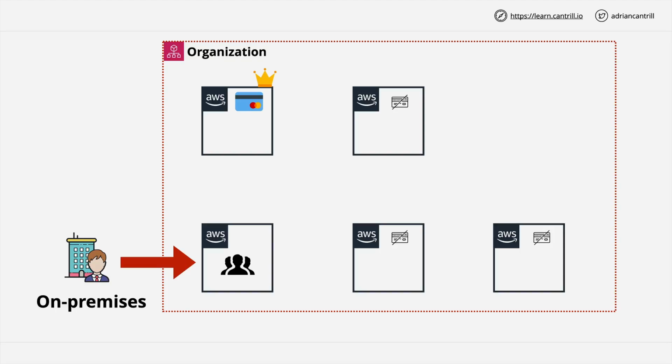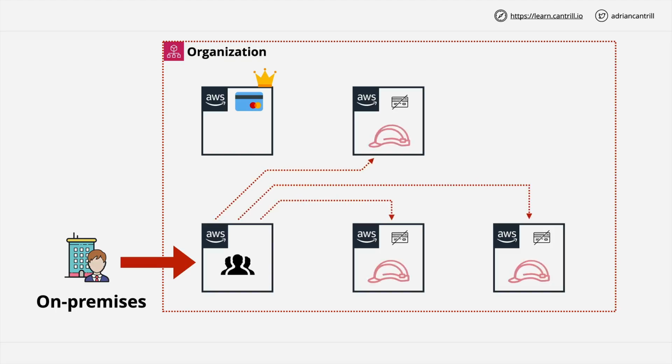From then, we can use this account with these identities and use a feature called role switch, and we can role switch from this account into other member accounts of the organization. And behind the scenes, this actually assumes roles in these other AWS accounts, and this can be done from the console UI, and so a lot of the technical aspects are hidden, but I want you to know how this works. So essentially, you either log in directly to this login account or you use Identity Federation. Then once we've logged into this account, we can role switch into the other accounts within the organization, and this is actually a way that the user interface presents assuming a role within the other account.